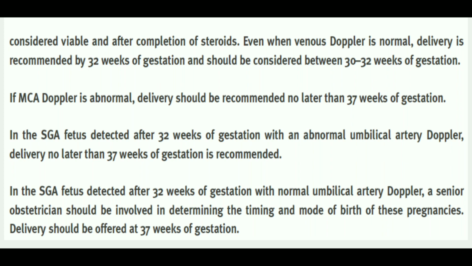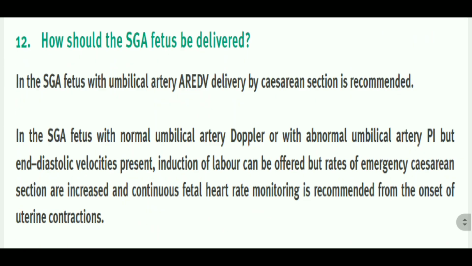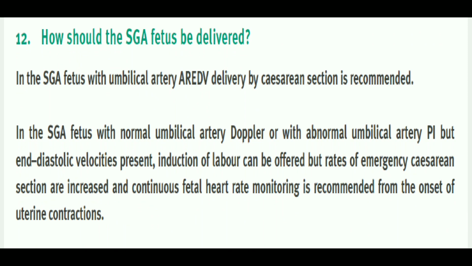Now the question arises, how should these SGA fetuses be delivered? It's written that if the umbilical artery Doppler shows absent or reverse end diastolic velocity, then cesarean section is recommended because we have to do urgent delivery. In what cases can we offer induction of labor?